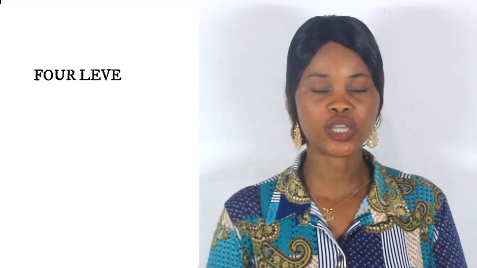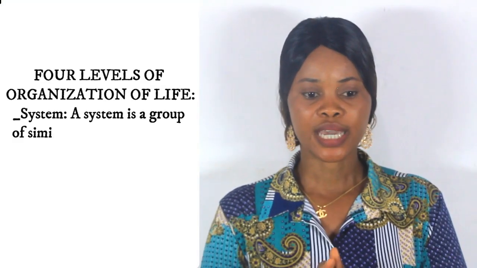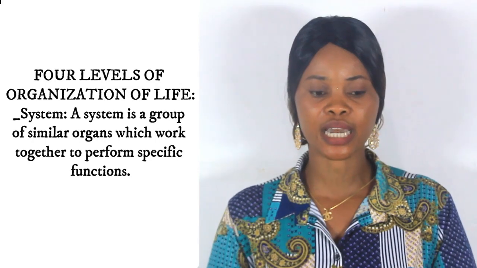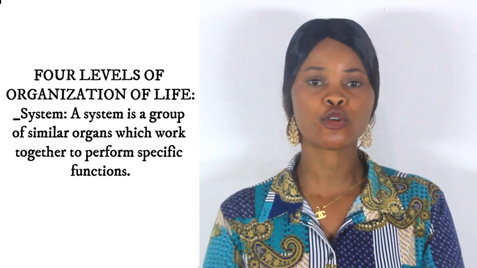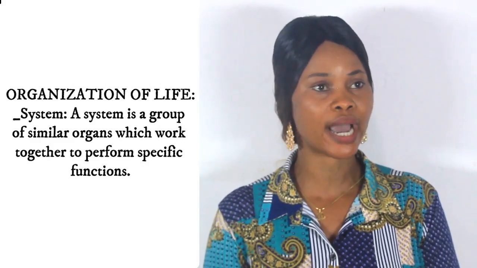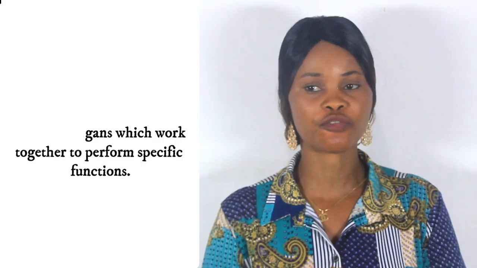We move to the next level of organization, which is the system. A system is the fourth level of organization of life, and a system is a group of organs coming together to perform a specific function. When they add up together, they perform relatively close functions, and all of them are regarded as a particular system performing a particular function.